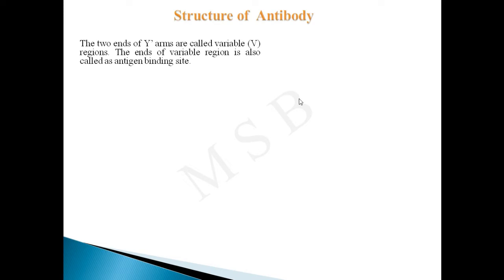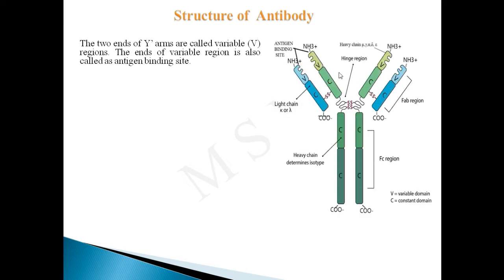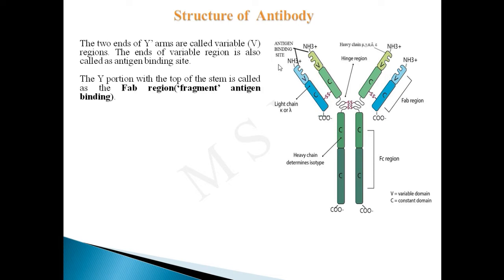The 2 ends of the Y-arms which are present at the top are called variable regions. The end of the variable region is also called the antigen binding site. The Y portion with the top of the stem is called the Fab region. Fab region means fragment antigen binding.